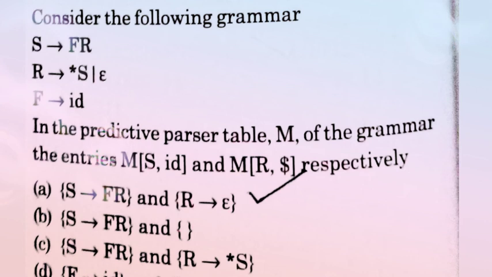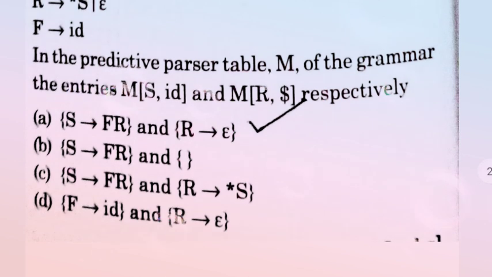Consider the following grammar: S → FR, R → *S | ε, F → ID. In the predictive parser table M of the grammar, the entries M[S, ID] and M[R, $] are respectively. Four options are given: A, B, C and D, and the correct answer is option A.